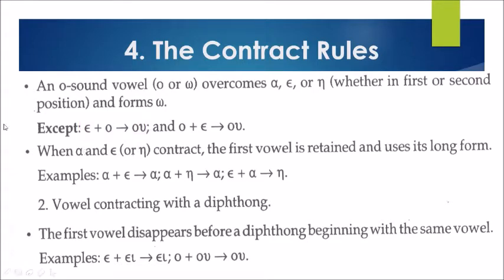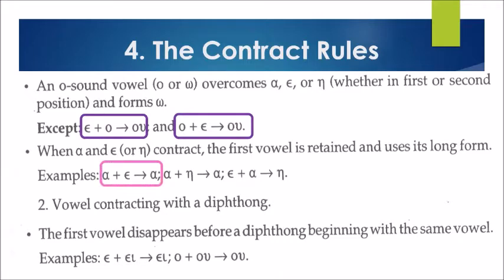So if you can see, omicron plus omega plus alpha, epsilon, or eta, in this case, it will be changed to omega, except for epsilon plus omicron, which becomes omicron epsilon O, and omicron epsilon is still the same. When alpha and epsilon or eta contract, the first vowel is retained and uses its long form.